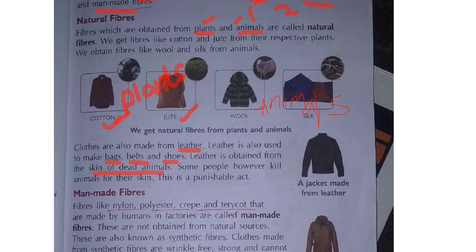Some people, however, kill animals for their skin. This is a punishable act. Some people, for the purpose of money, for making clothes and belts from leather, kill the animals before they have died and take the skin. But there will be very severe punishment for them. When animals are alive we are not supposed to kill them. Yes or no? If they have died, we can use the skin of the dead animals to make leather. But we should not kill them.